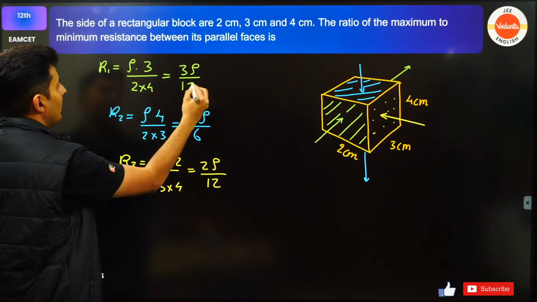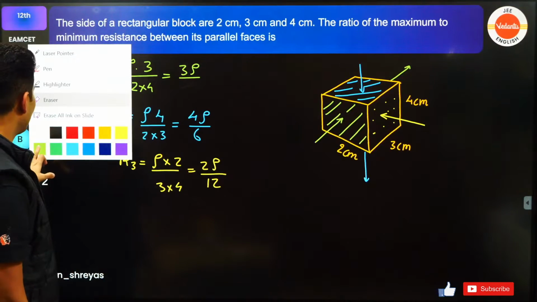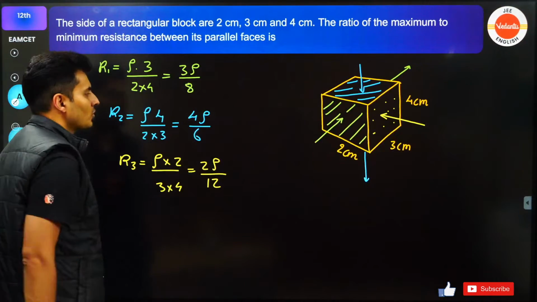Oh, I'm so sorry guys. By mistake, I wrote 2 4s are 12. I'm so sorry. This should have been 8. My bad.